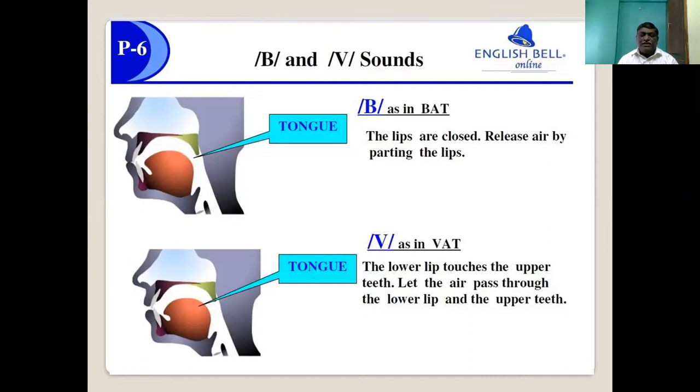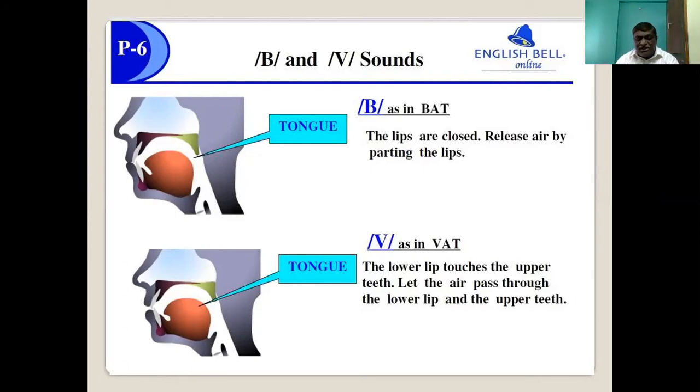The moment you say f and v, you are able to find that the air is released through a small gap in the mouth. That's why these are called fricatives. Through friction, the air comes through a small gap of the mouth.